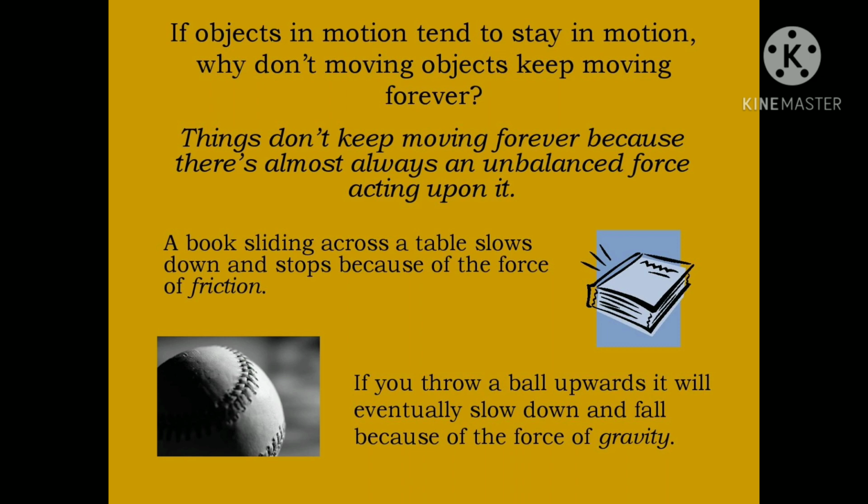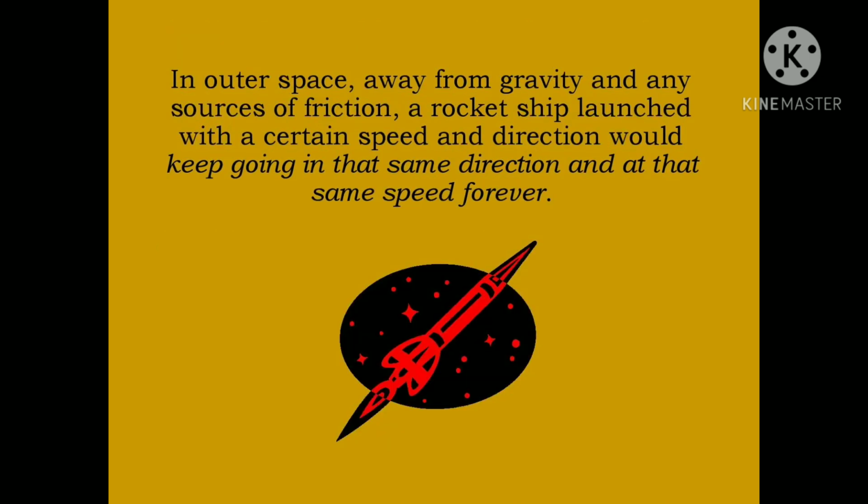We call it gravity. In outer space, away from gravity and other sources of friction, a rocket ship launched with a certain speed and direction would keep going in the same direction and at the same speed forever. This is about Newton's first law and some examples in our day-to-day life.